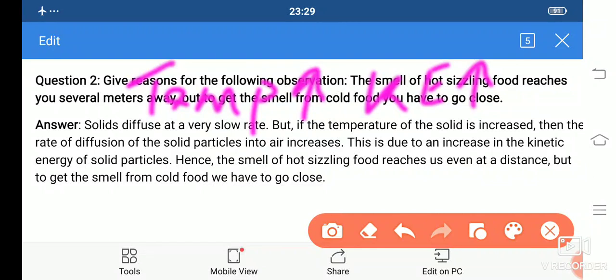But if the food is cold, then we have to go close. Why? Because its kinetic energy will be less, so the particles will not move ahead from the food. That is why we need to go close. I hope it is clear.